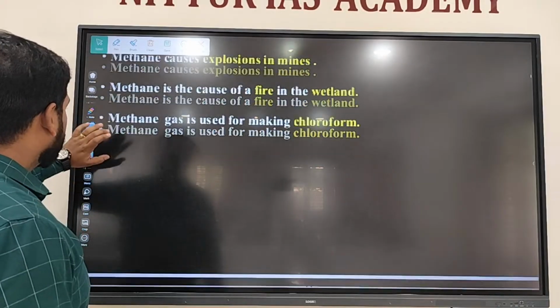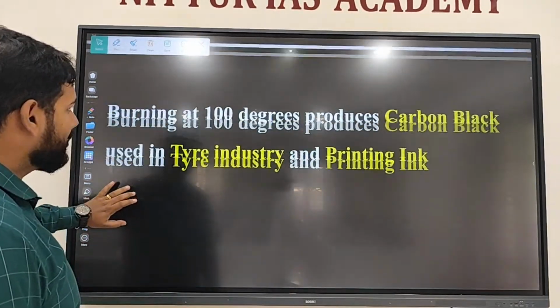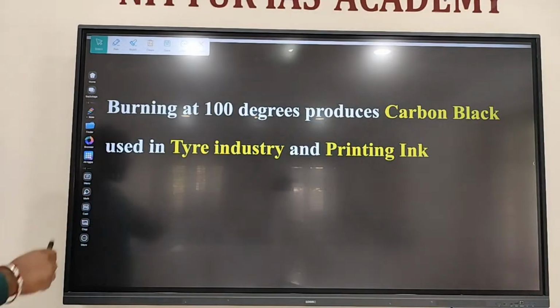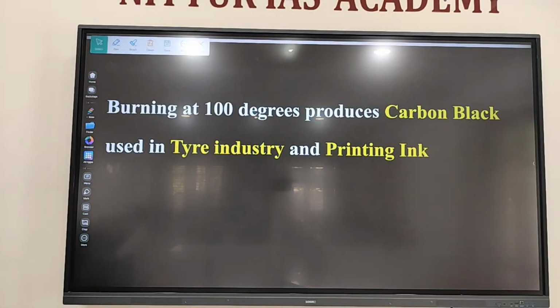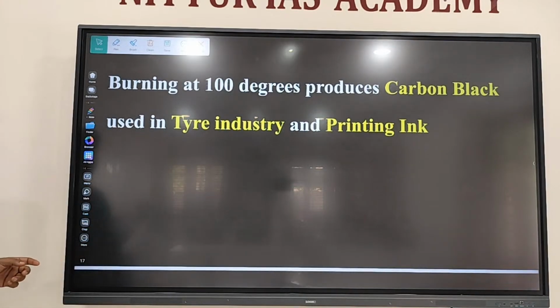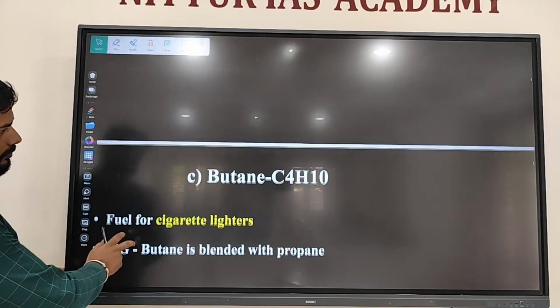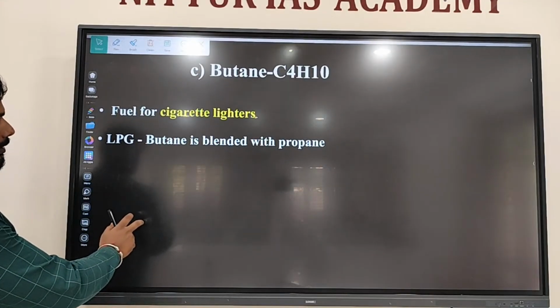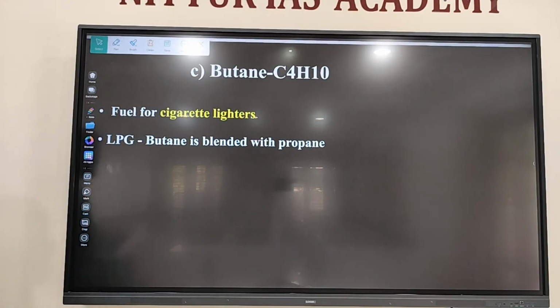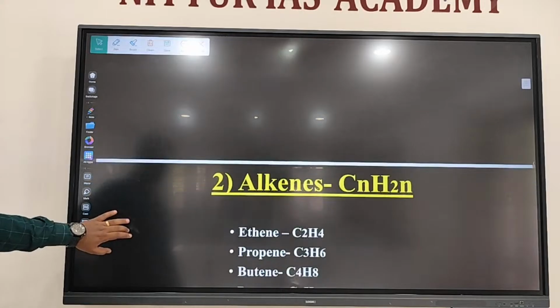Methane is also used to produce chloroform. Then it is also used to produce carbon black. Carbon black is a product used in the tire industry to give color, and in printing ink also. Butane is majorly used in cigarette lighters, and it is also present in LPG, liquefied petroleum gas.